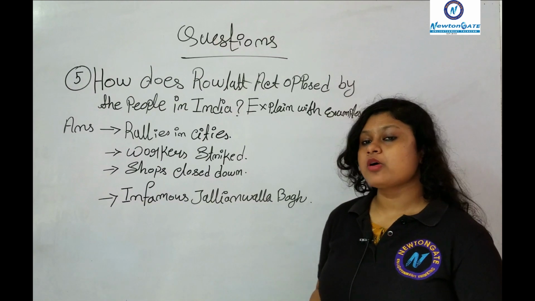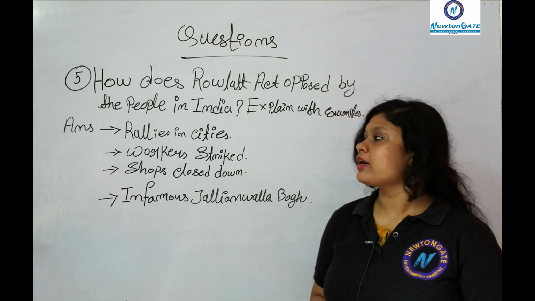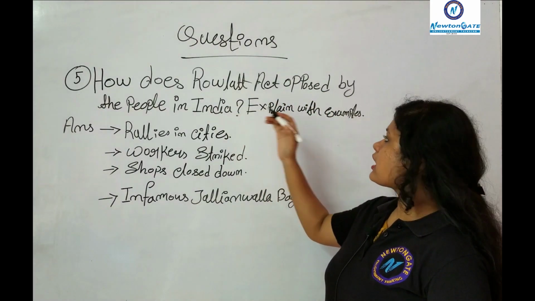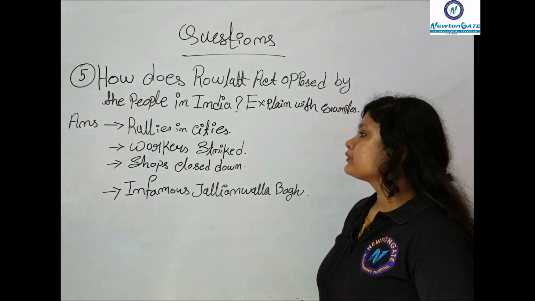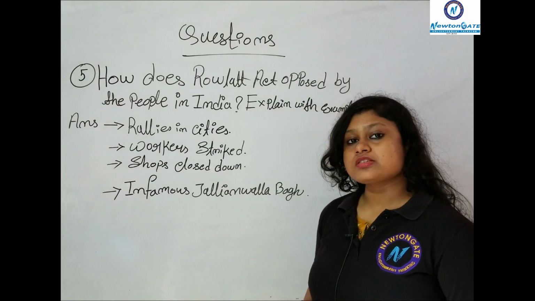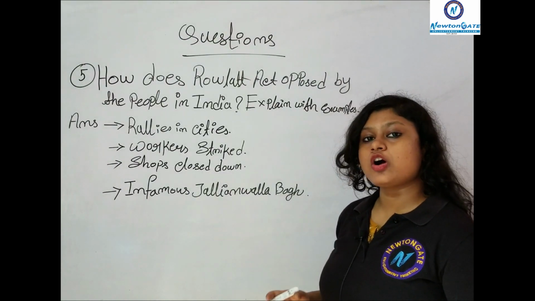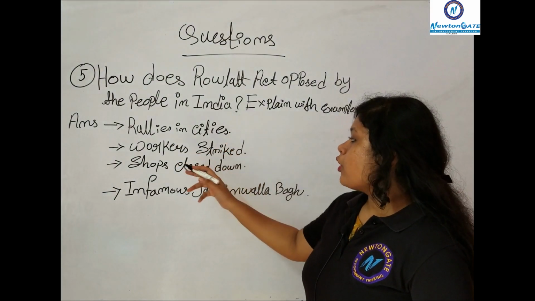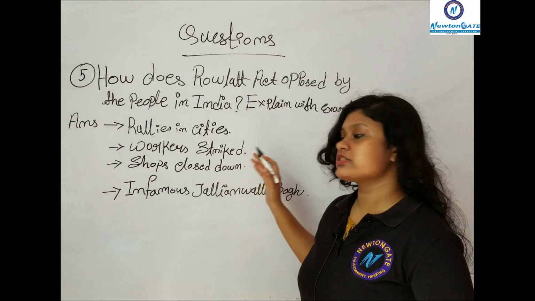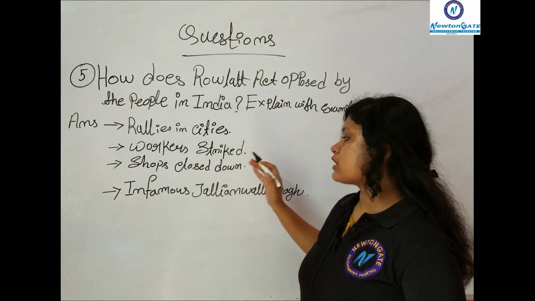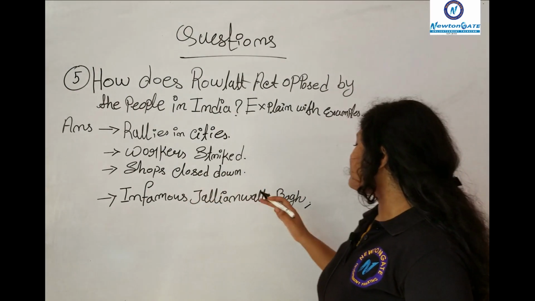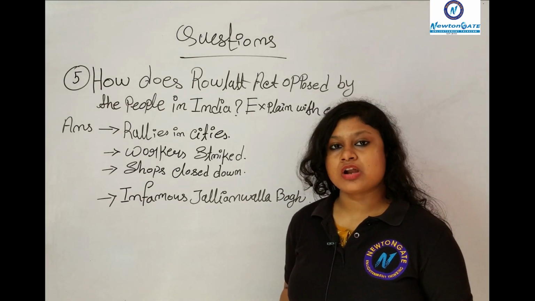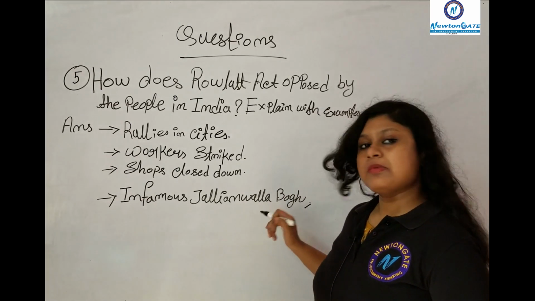The next important question that can come to your exam is, how was the Rowlatt Act opposed by the people in India? Explain with examples. Several protests occurred when the Rowlatt Act got imposed in India. Rallies in cities, workers went on strike throughout the railway stations, shops were closed down, and the Jallianwala Bagh incident happened because these people were protesting against the Rowlatt Act in Jallianwala.